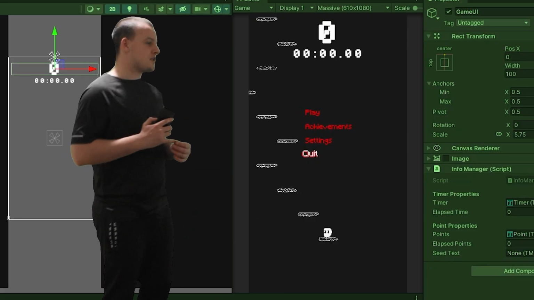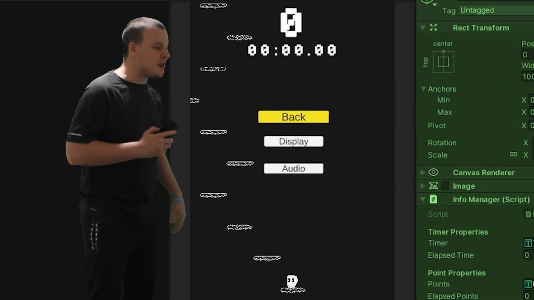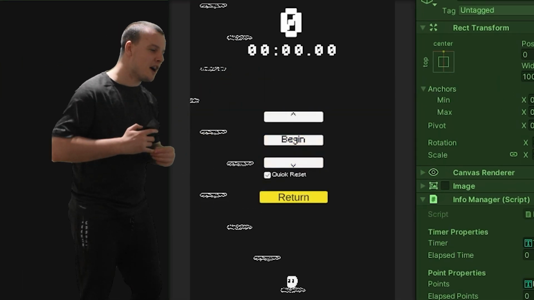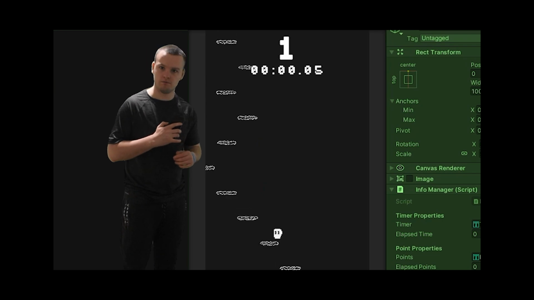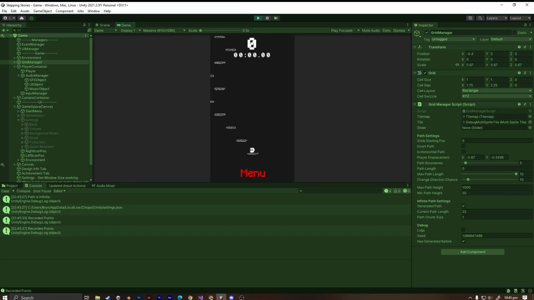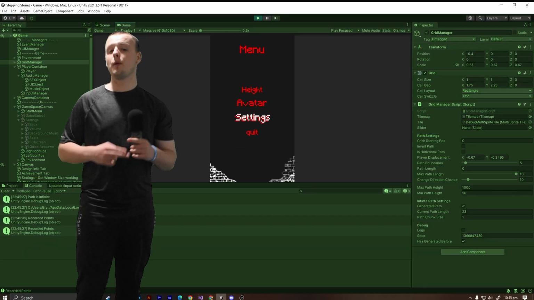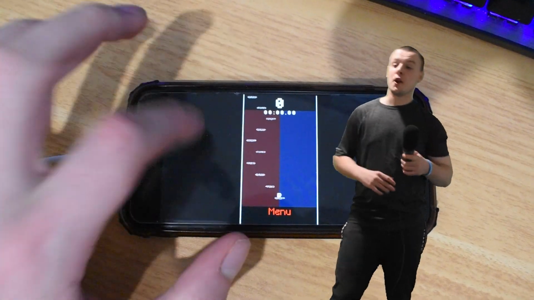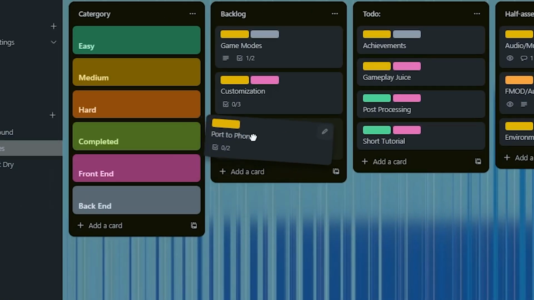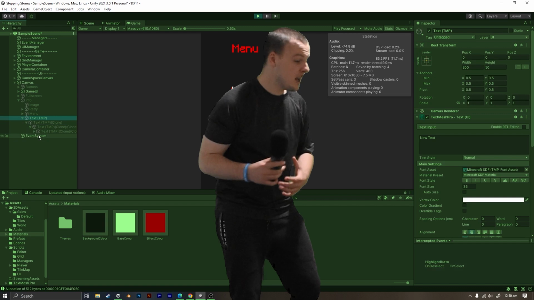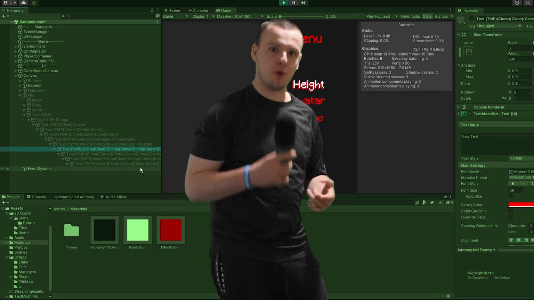I gotta say, the thing that took the longest out of this whole project was the UI of the game. Like, you would think just having a bit of buttons scattered across the screen with a bit of design would be easy, right? You're wrong. This part of the game development process was just painful. From trying to get the design right with multiple iterations, to trying to get the UI working across multiple devices, which in the end, I just gave up with, because no matter how hard I tried, it just got worse and worse.